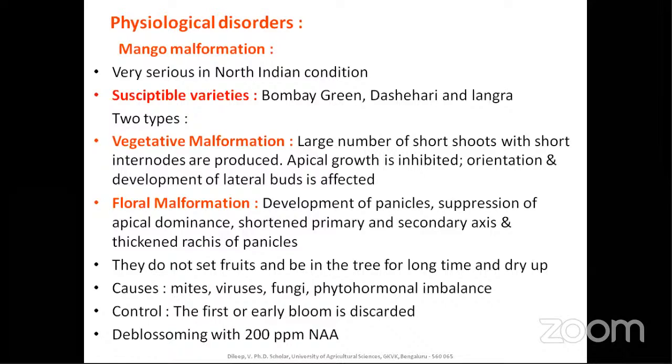When you read the basics of all the hormones, you will know that auxins in little concentration act as hormones, and 2,4-D and others in higher concentration, you know that 2,4-D is a weedicide. At 250 to 300 ppm, it is used as a weedicide. So all the hormones, their functions, and functions at different doses, what are the synergistic and antagonistic effects, all these things you should know thoroughly.